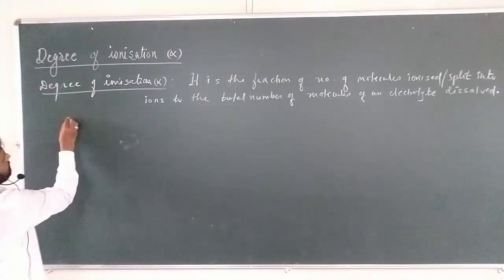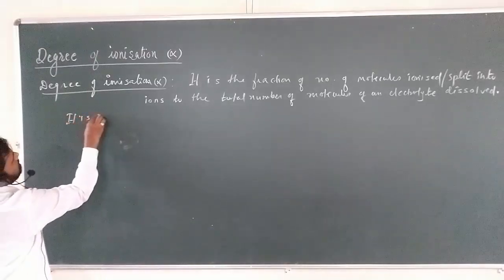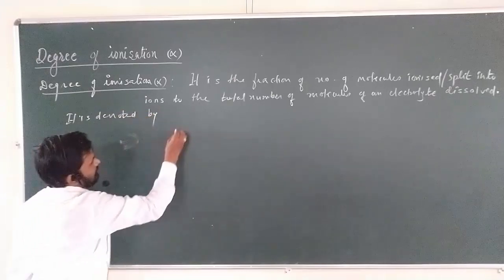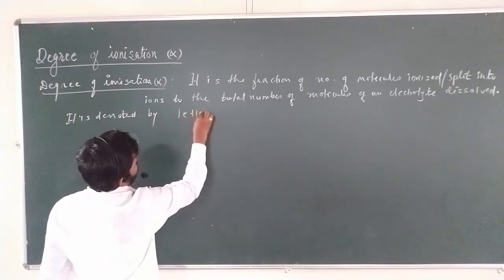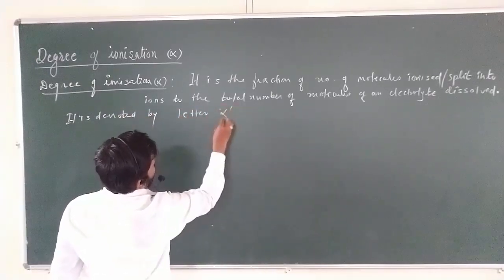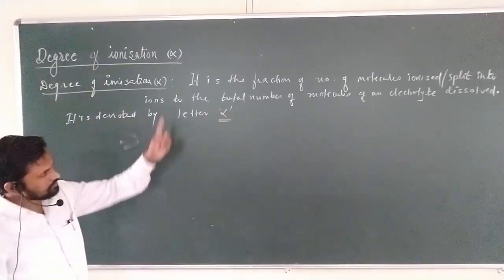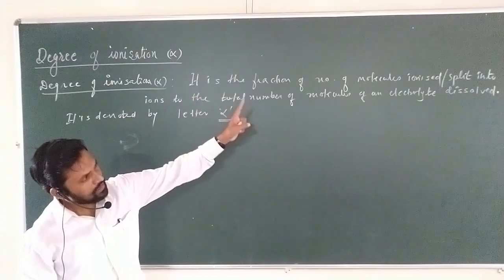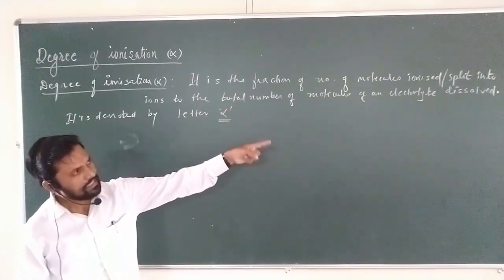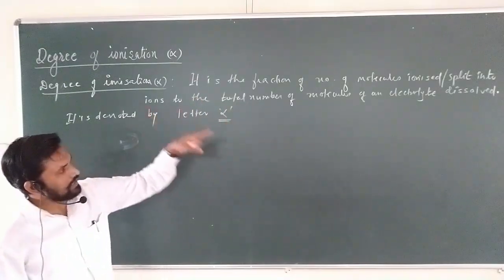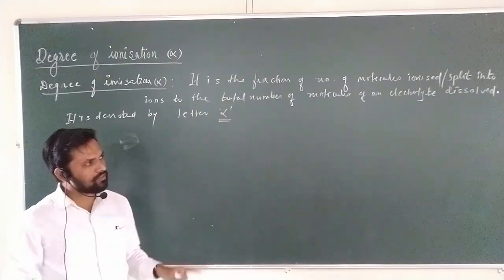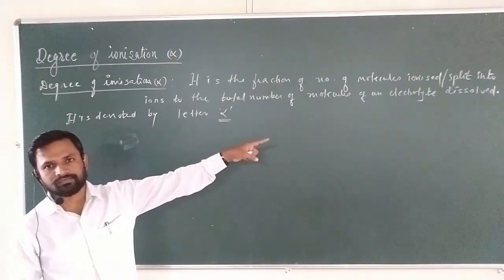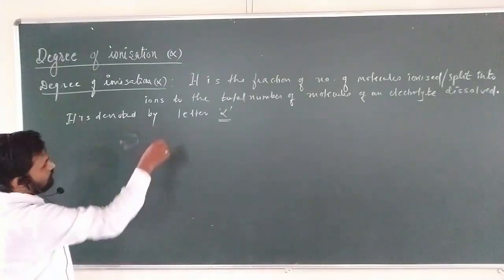It is denoted by the letter alpha. How it is denoted? It is denoted by the letter alpha. It is the fraction of number of molecules ionized or split into the ions to the total number of molecules of an electrolyte that is dissolved, is called as the degree of ionization.